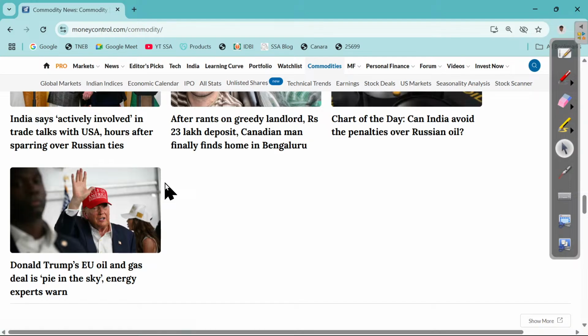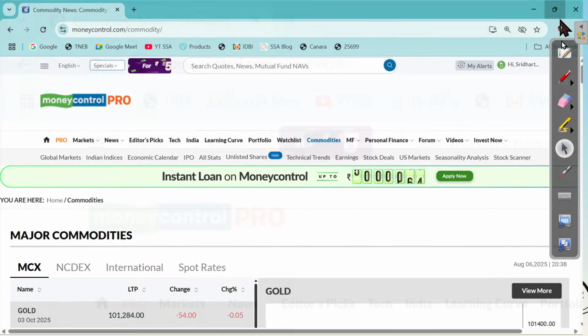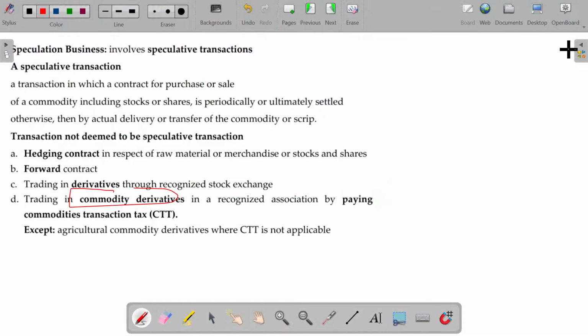Okay. Now, for buying and selling of this, it involves a small payment, which is called commodity transaction tax. Unless you pay the commodity transaction tax, it will not be considered as business income. Okay, it may be speculative. But in case of agricultural commodity, pulses, grains, for all these things, this CTT is not applicable. For that only, the CTT is not applicable. Clear?